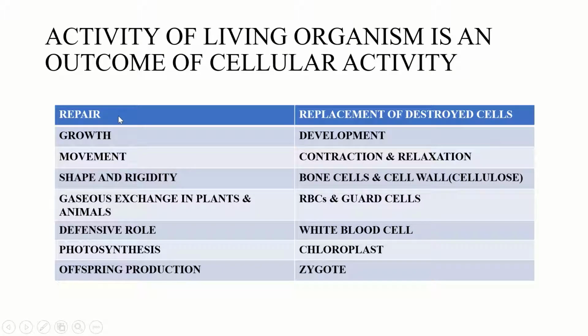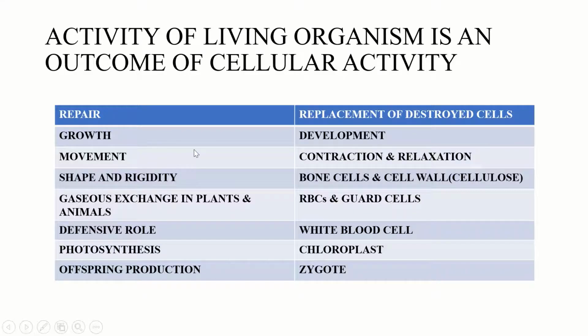First is repair. We had seen in mitosis, where equational division occurs, that the replacement of destroyed cells takes place, like regeneration of destroyed cells. Next is growth. Growth and repair are the two mechanisms occurring at the cellular level by cell division, and the nuclear division that takes place for repair and growth is of the mitosis type, which is also equational. Growth means the proliferation of cells, or an increase in the number of cells, which helps in the development of organisms.